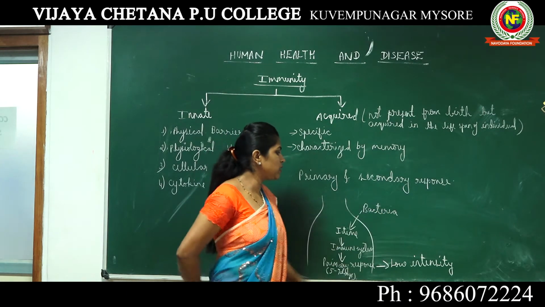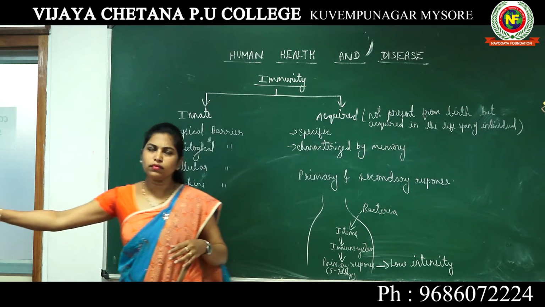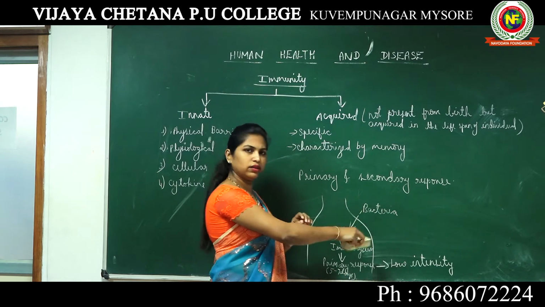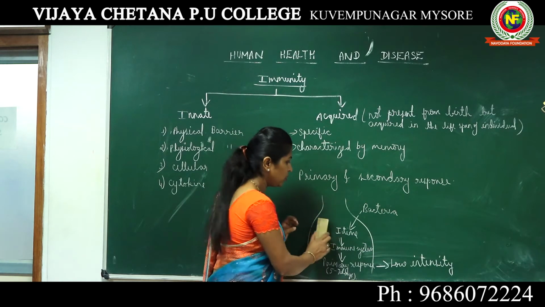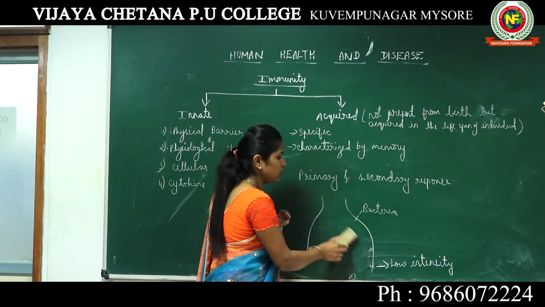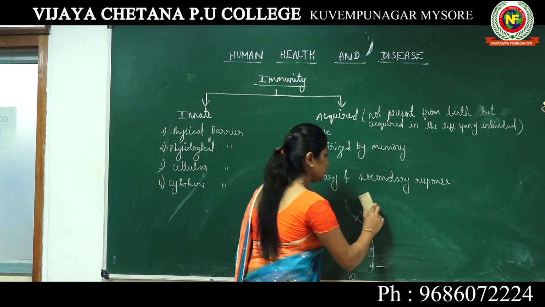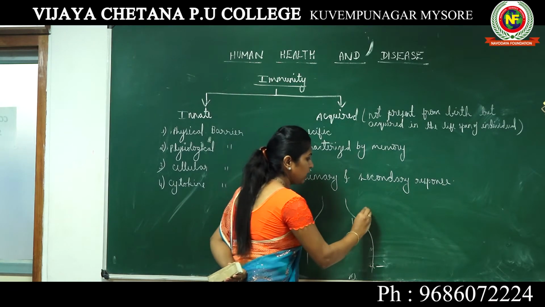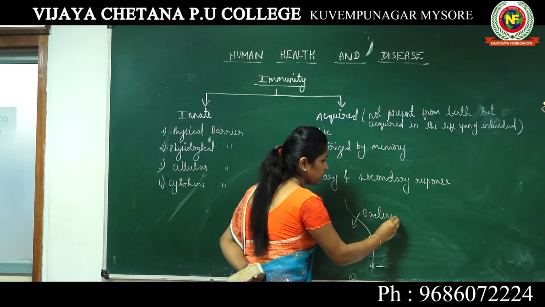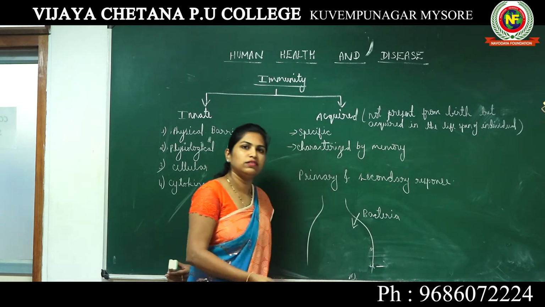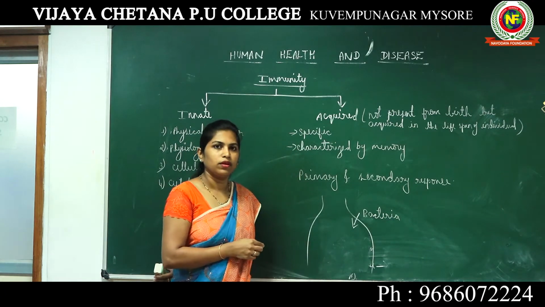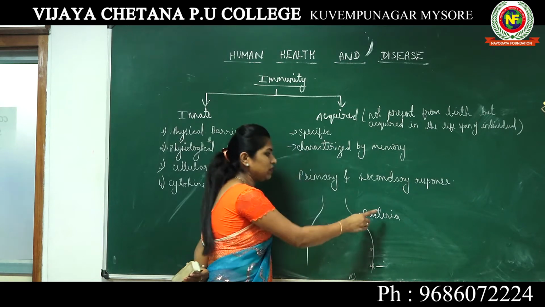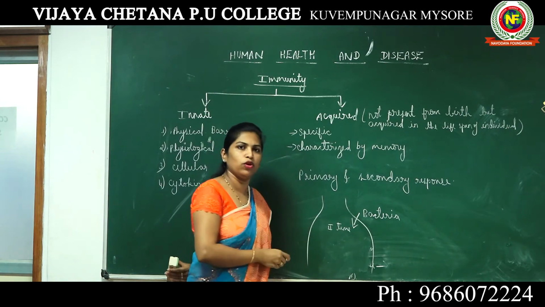Whereas imagine your primary response has been produced, the bacteria is neutralized, you are healthy again. Maybe after 1 year, the same bacteria is attacking you again. So this is the second time the same bacteria is attacking your body.